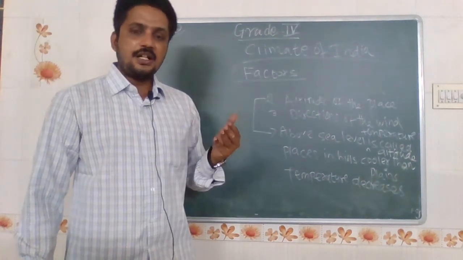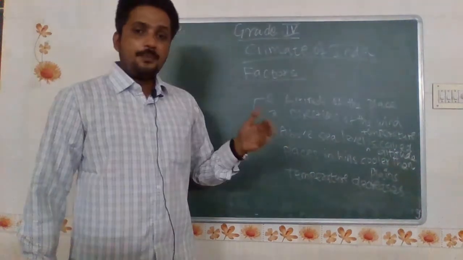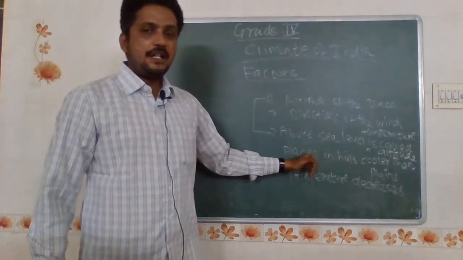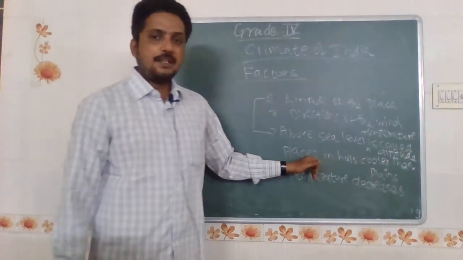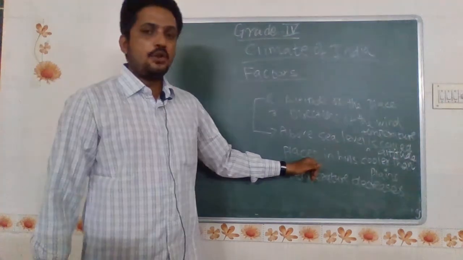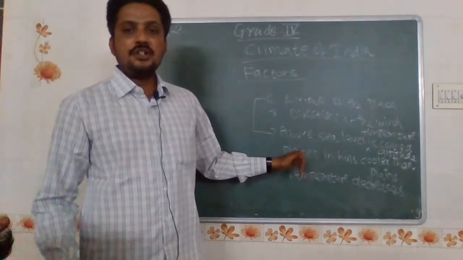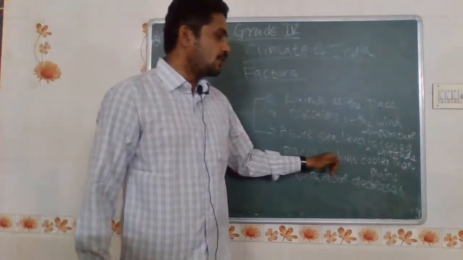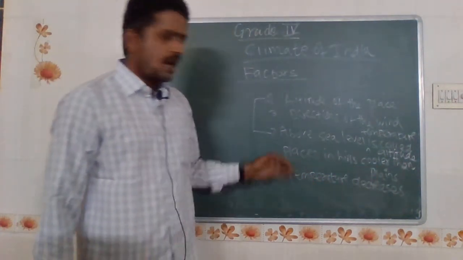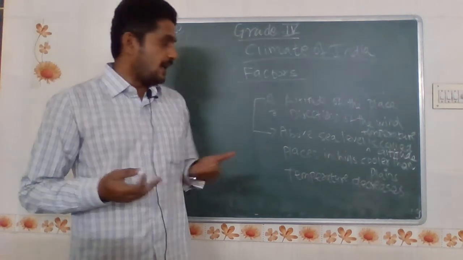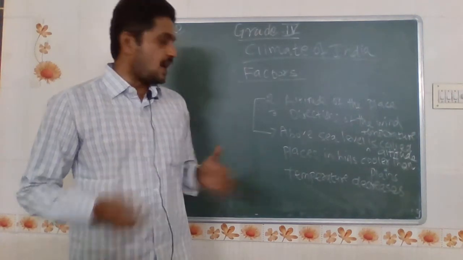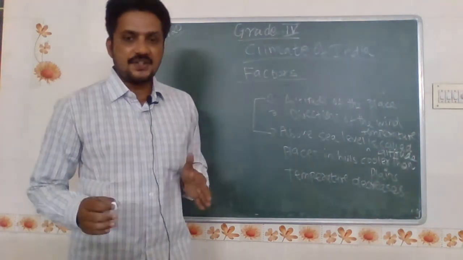Compared to Delhi and Kolkata, in hilly regions the temperature will be very low. For example, in Assam and Dehradun the climate will be low. In Tamil Nadu, in Ooty, the climate is very low because it is above sea level. The places in hills are cooler than plains. Automatically, above sea level the temperature decreases, not increases.